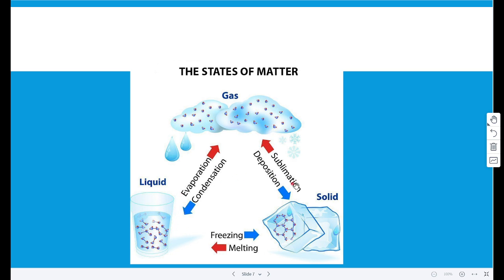So now let's talk about sublimation. Now sublimation is when a solid directly changes into a gas. Now this only happens to a few solids, for example iodine or carbon dioxide. Now sublimation occurs at a specific temperature and the reverse of sublimation is deposition, where the gas changes directly into a solid.